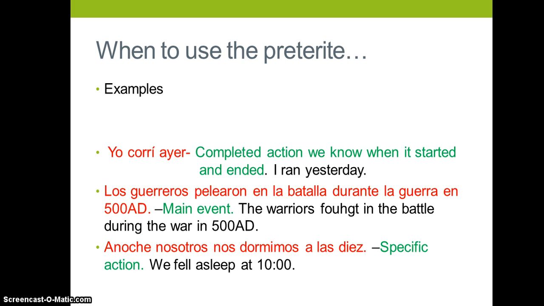We also have "anoche nosotros dormimos a las 10." This is a specific action, and we also know exactly when it happened because we are given the time, a las 10. We fell asleep at 10 o'clock. And so when we say at a specific time when something happens, we always know that's going to be the preterite. So this is a lot. I want you to pause and I want you to copy these down because they're good basic examples of when to use the preterite.